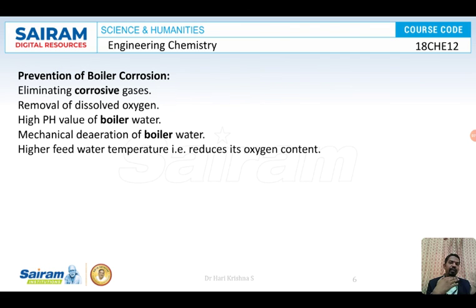So however many precautions we take, one way or the other, magnesium chloride enters the water, dissolved oxygen will be there, and corrosion occurs. But we can take preventive measures. By doing this, we can increase the life of the boiler. So instead of replacing the boiler in 10 years, by taking these preventive measures, we can get another 10 years of life from the boiler.